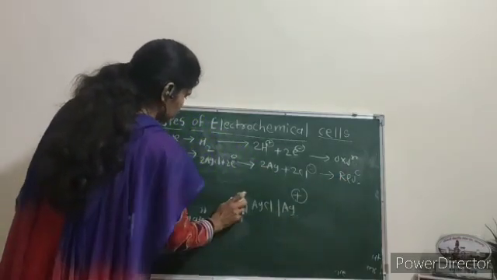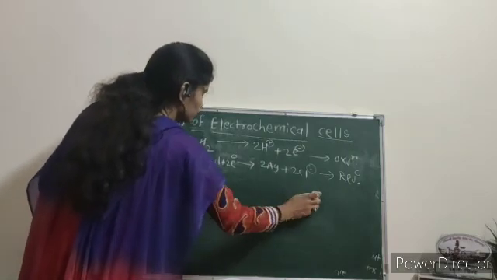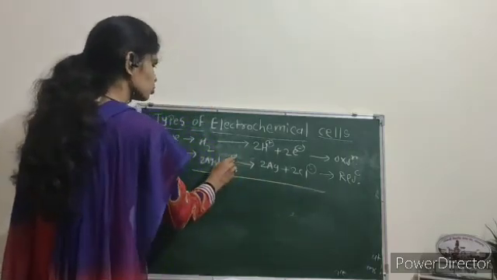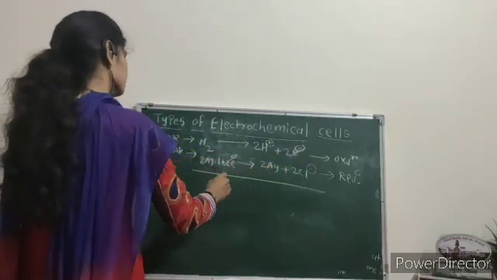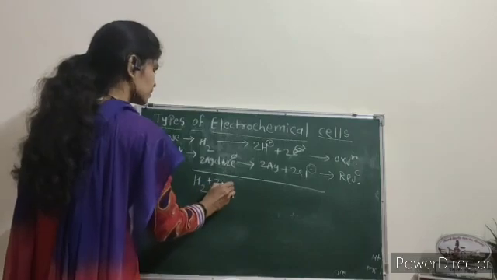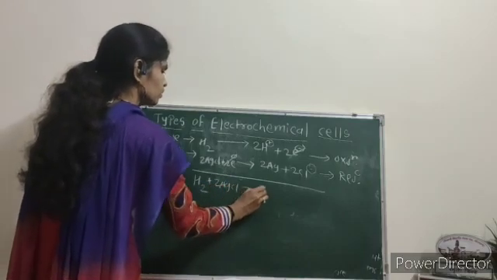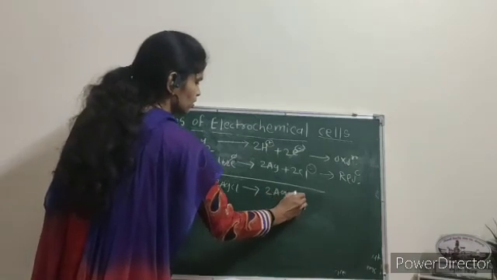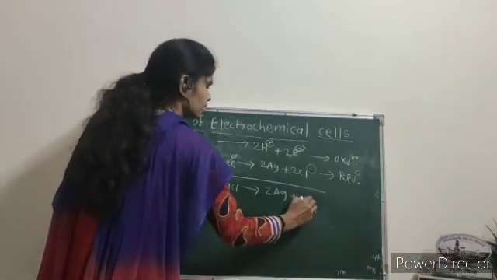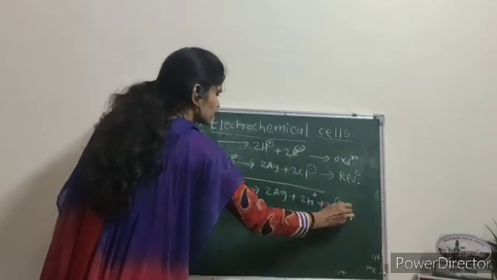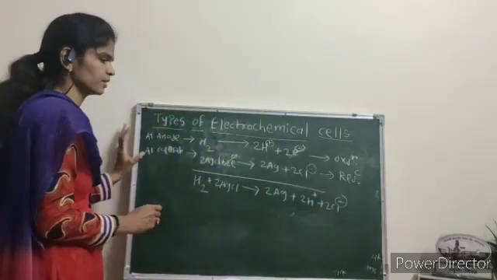And then the net cell reaction: these two electrons get cancelled. We get H2 plus 2AgCl to give 2Ag plus 2H+ plus 2Cl−. This is the net cell reaction.